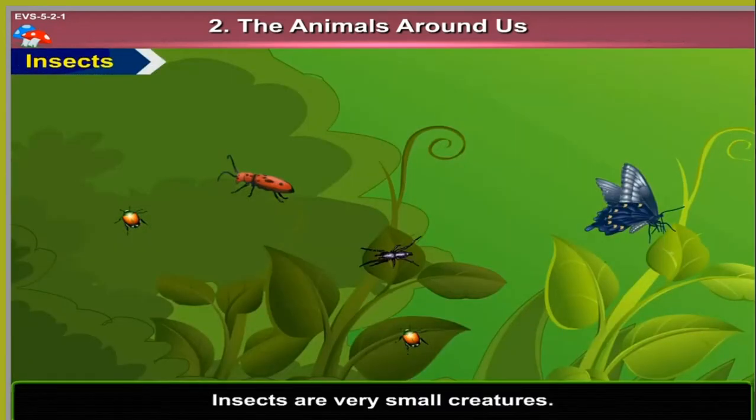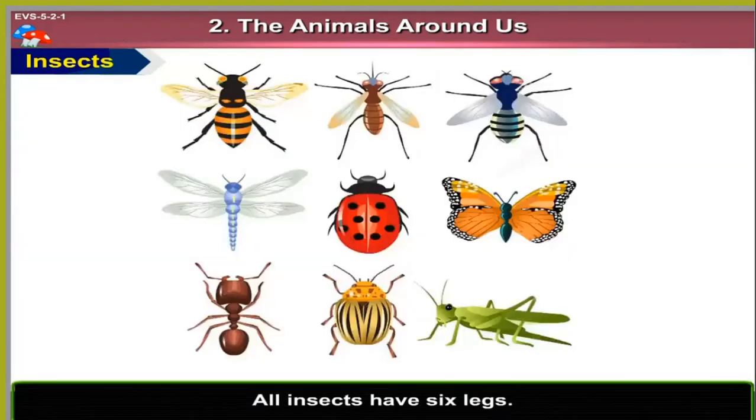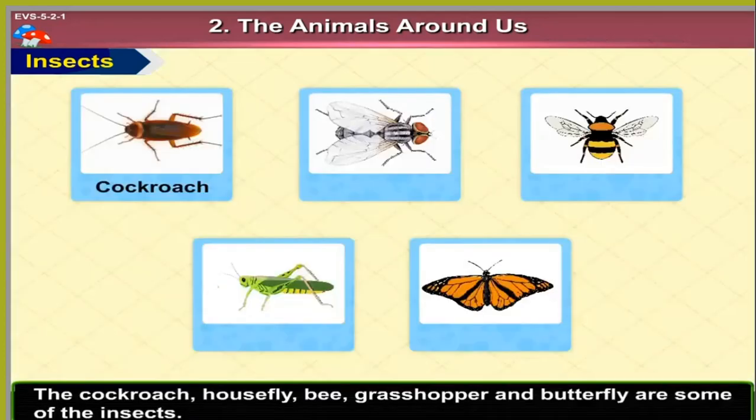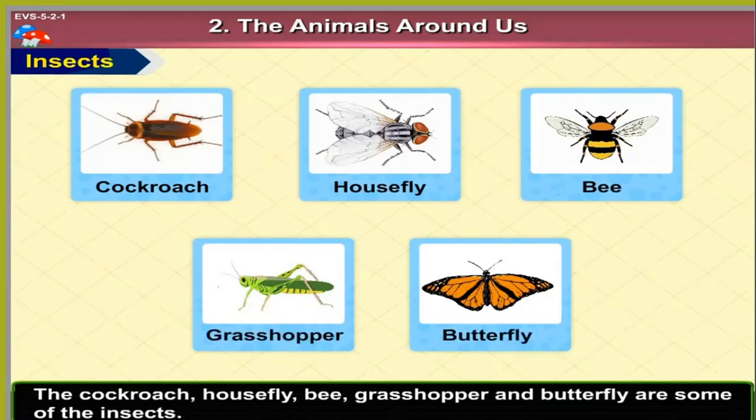Insects. Insects are very small creatures. All insects have 6 legs. They usually have 2 pairs of wings. The cockroach, housefly, bee, grasshopper, and butterfly are some of the insects.